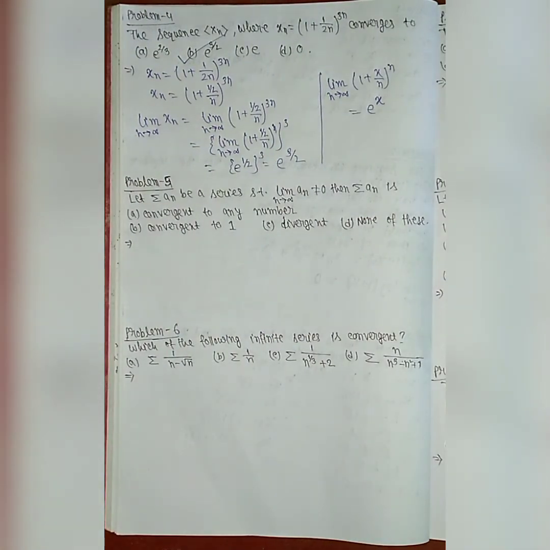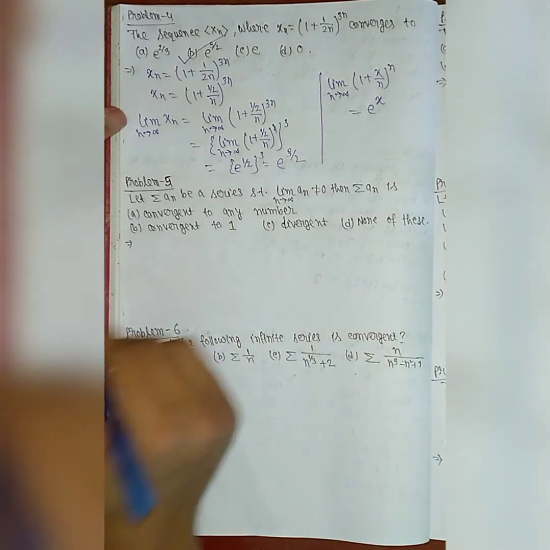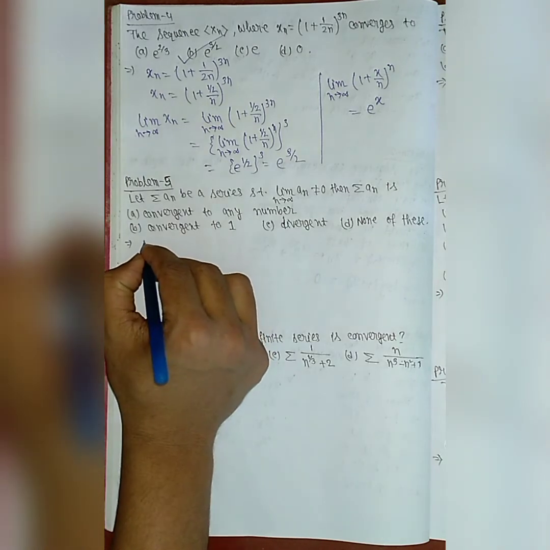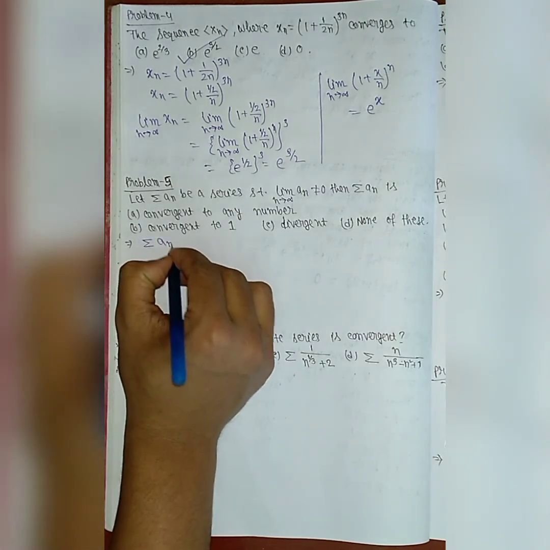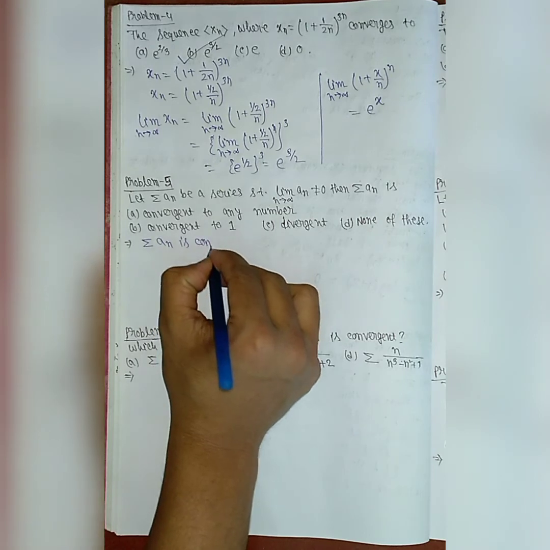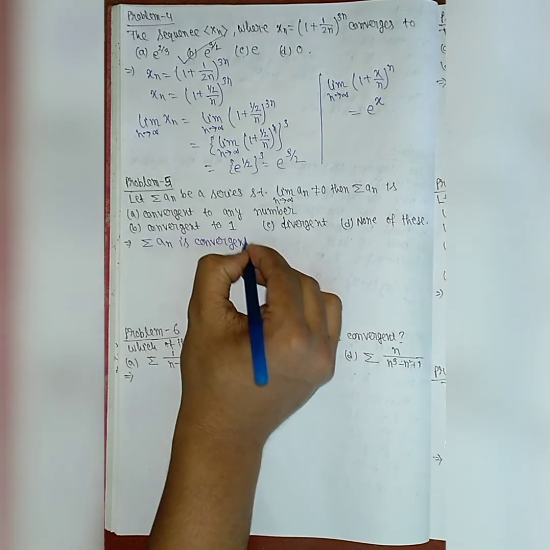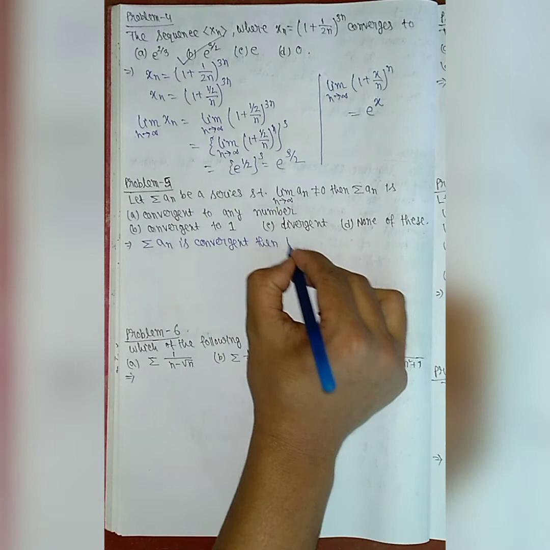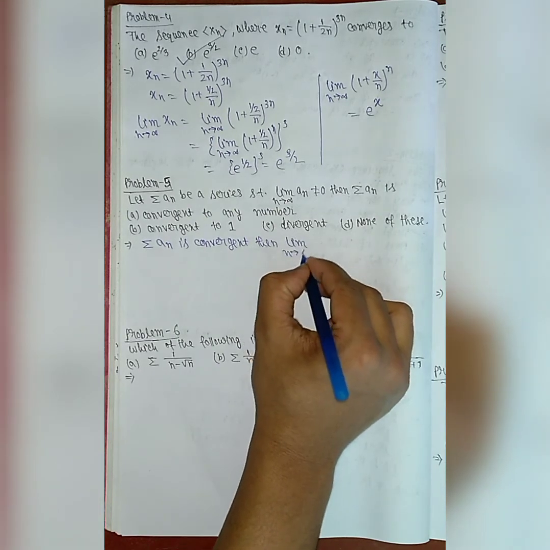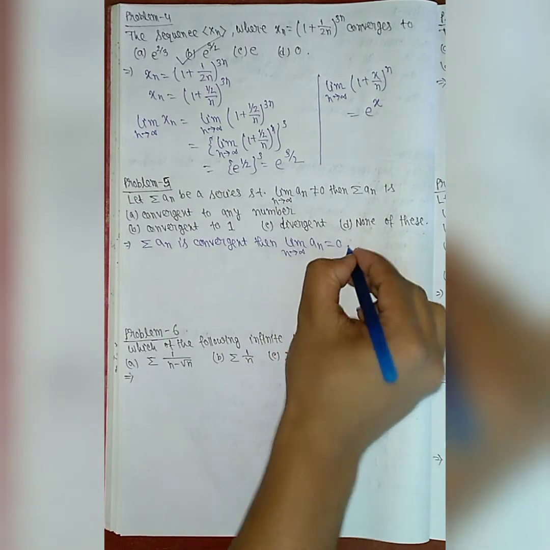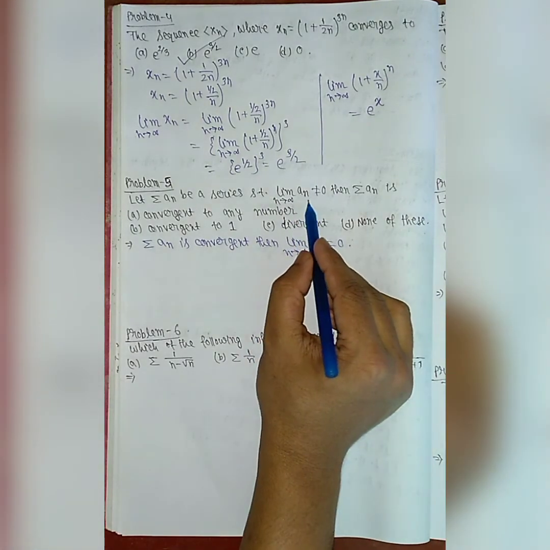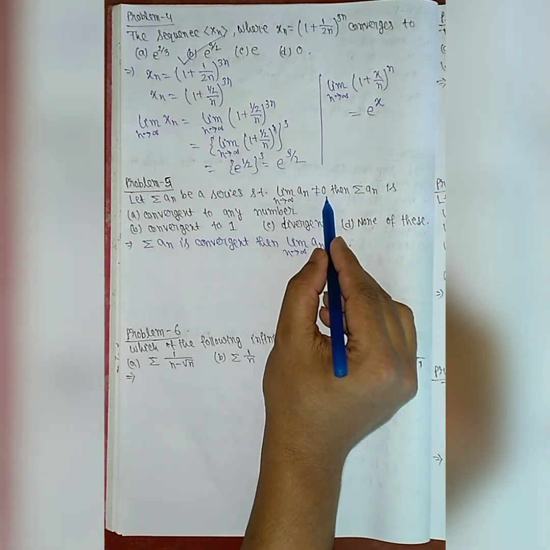Okay, now we'll solve problem 5. It is asked: let series an be a series such that limit n tends to infinity an is not equal to 0, then series an is. Okay, so there is a necessary condition that if series an is convergent, then limit n tends to infinity an is equal to 0.